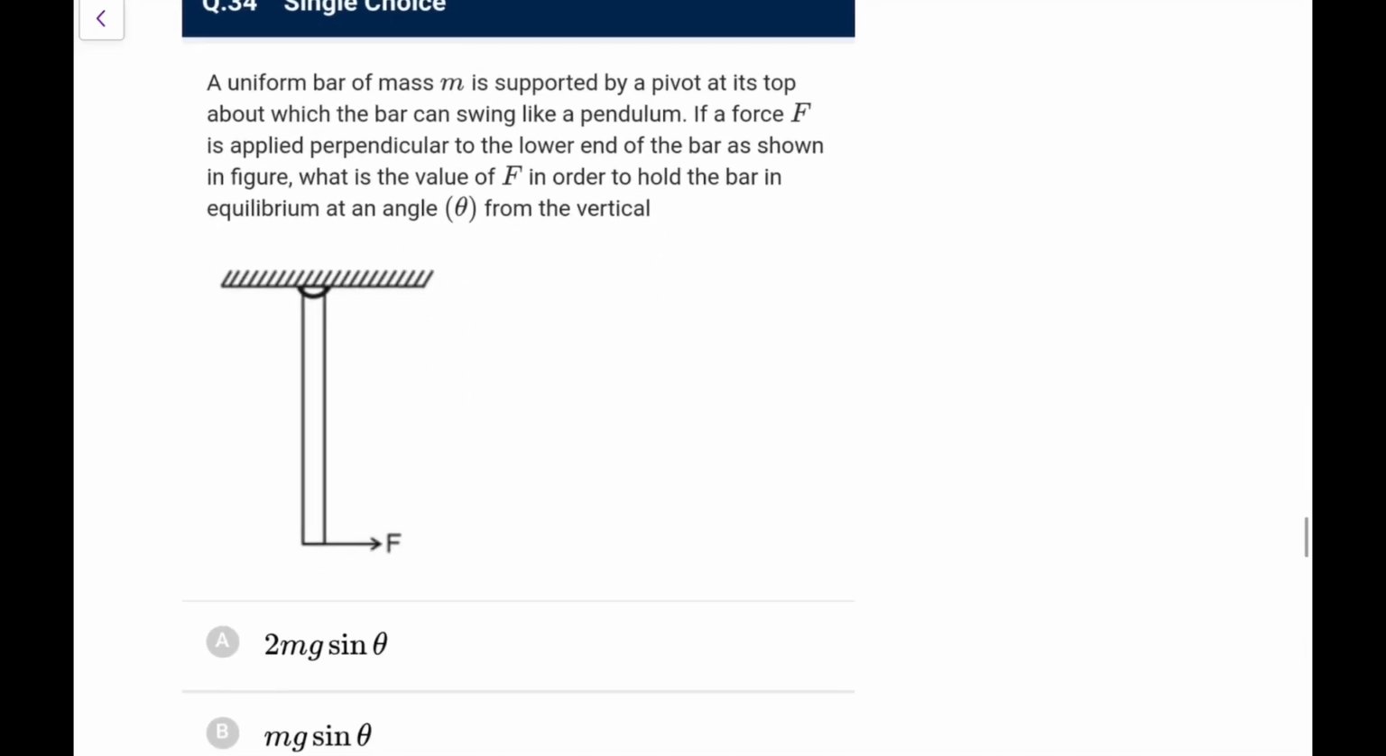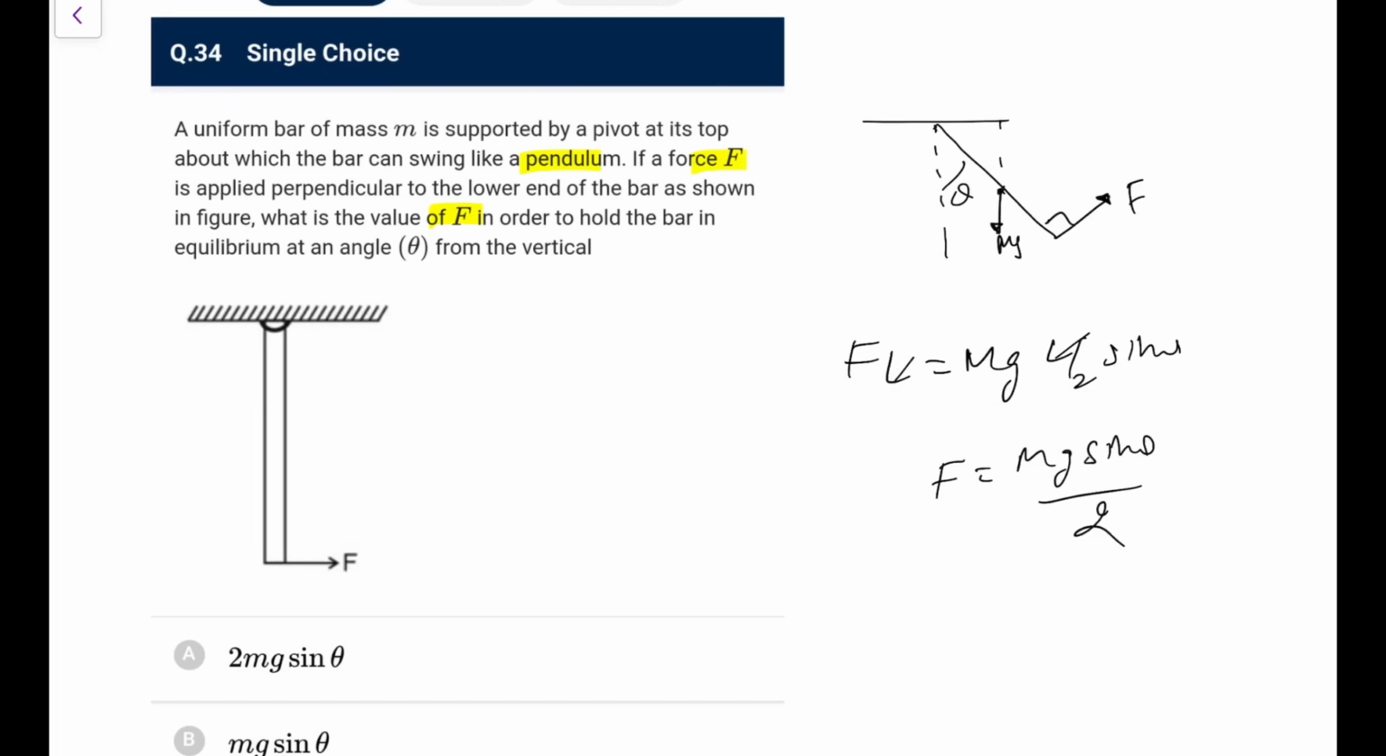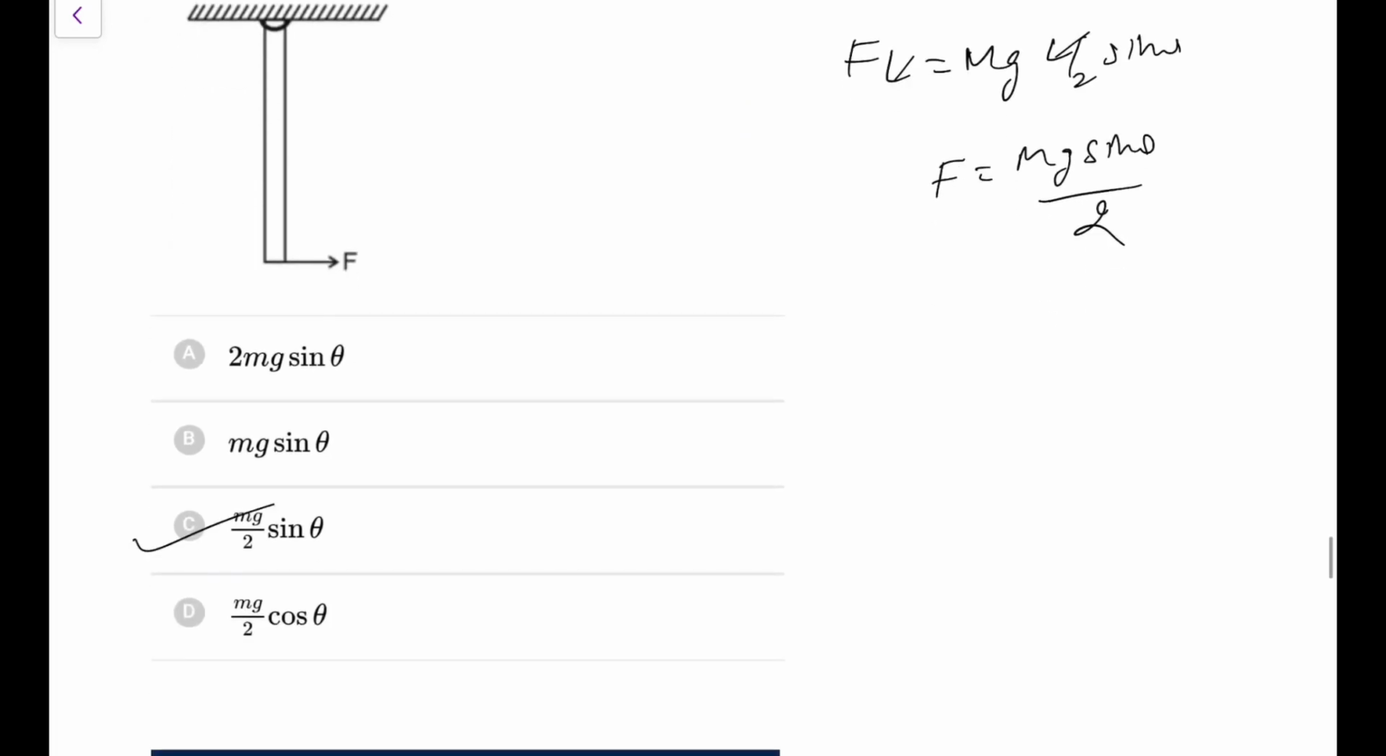Uniform bar of mass m supported by a pivot at its top about which the bar can swing like a pendulum. Force F is applied normal to the lower end of the bar. What is the value of F in order to hold the bar in equilibrium at an angle theta from the vertical? Clearly it would be a case of torque equilibrium. This force is perpendicular here, mg will be here. So the torque produced by F would be FL and torque produced by mg would be mg L by 2, and this angle is theta, so mg L by 2 sin theta. L and L goes, so F would be equal to mg sin theta by 2. Go for option, which one? Option C is the answer here. Next one.